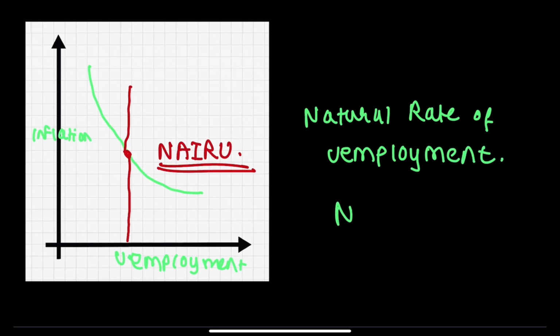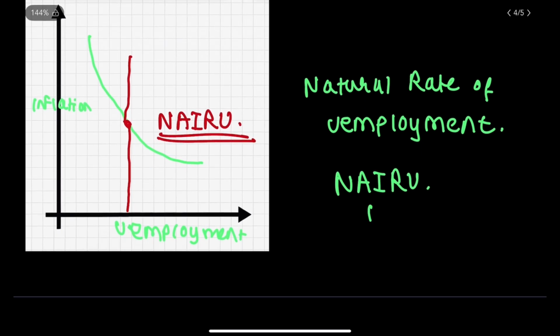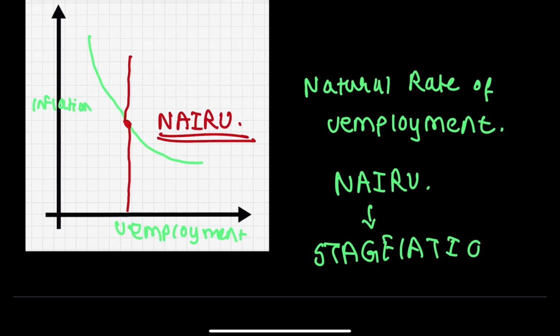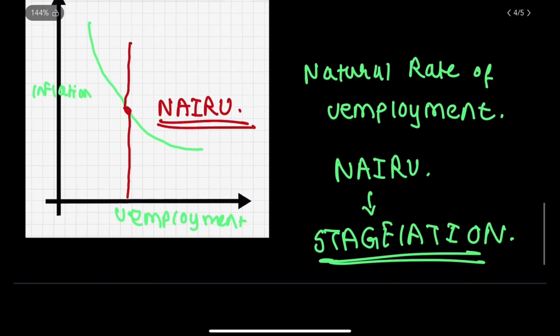NAIRU and natural rate of unemployment are one and the same. This phenomenon is also known as stagflation, where inflation is rising but unemployment is fixed at a certain point.